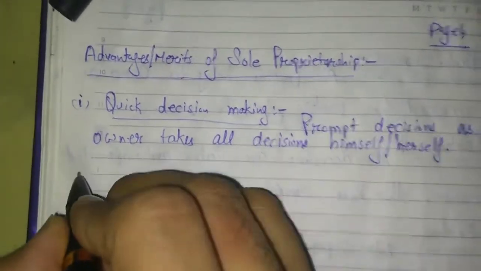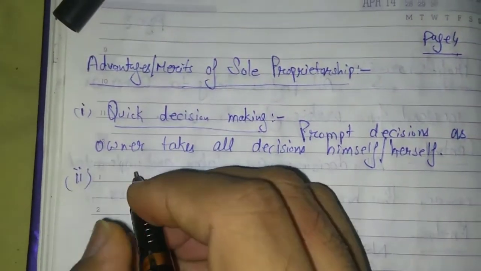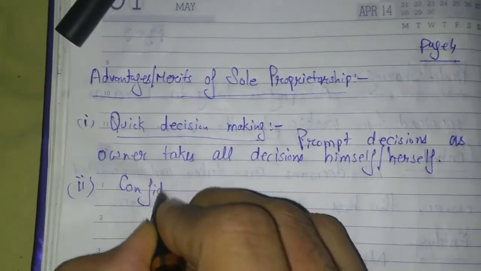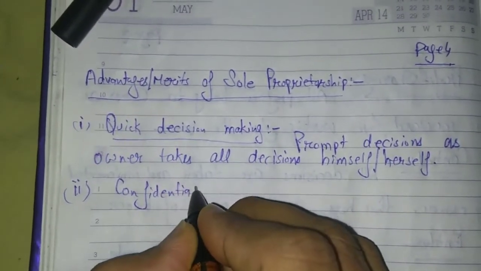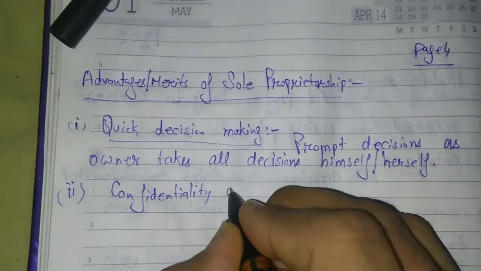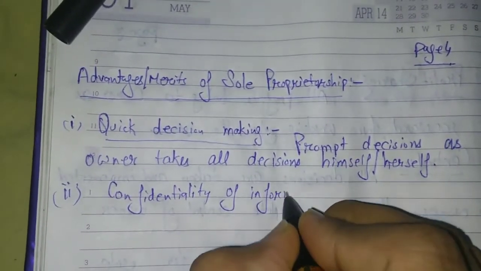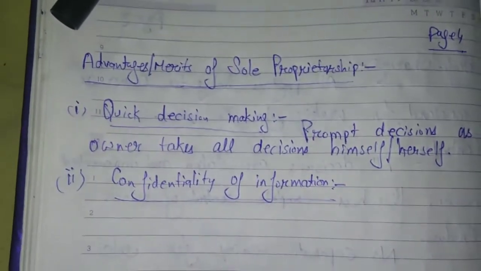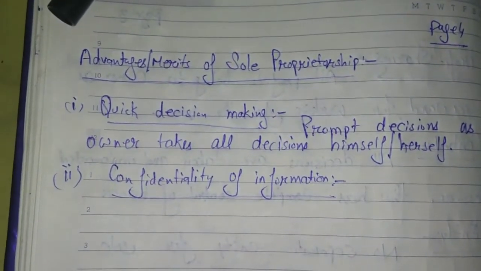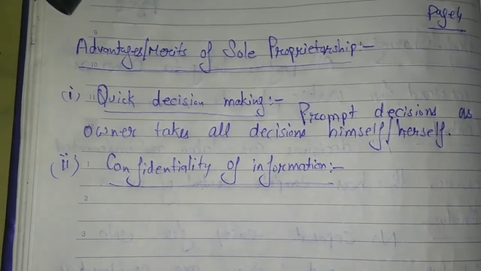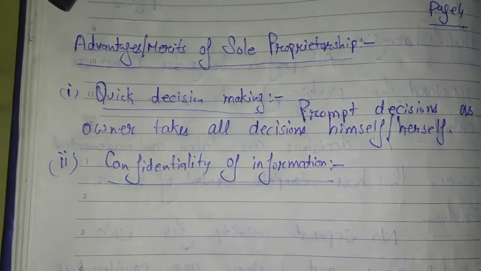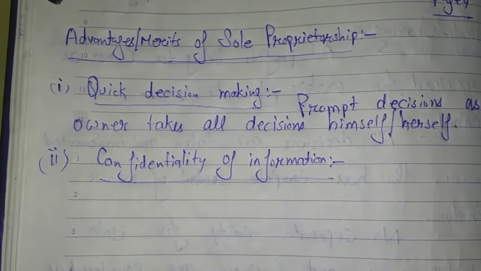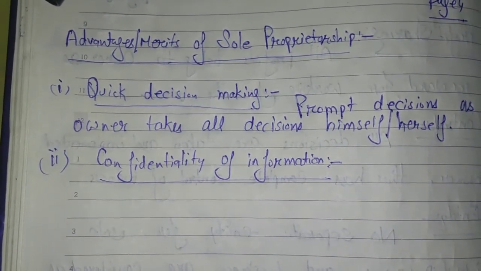Second advantage is confidentiality of information. That is the main benefit of any type of business. If the information of the business is confidential, the business will earn profit. There are maximum chances to earn profit.